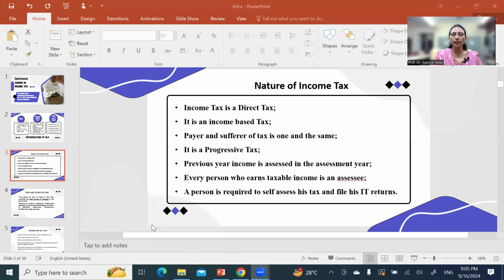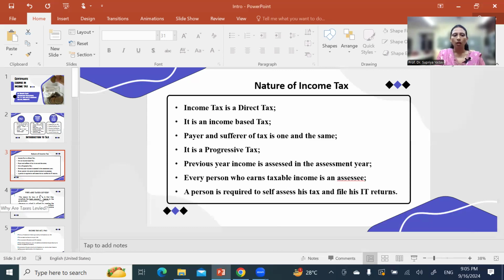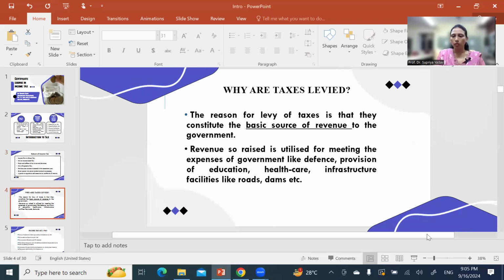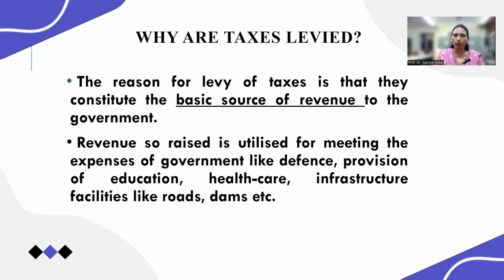Okay, so the next thing which we are going to discuss is why the taxes are levied. This is also an important thing. Why the taxes are levied in case of a direct or indirect tax.